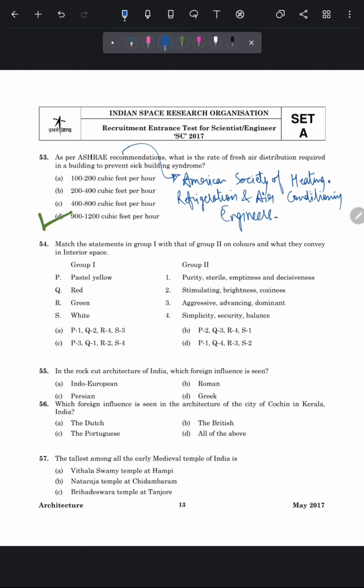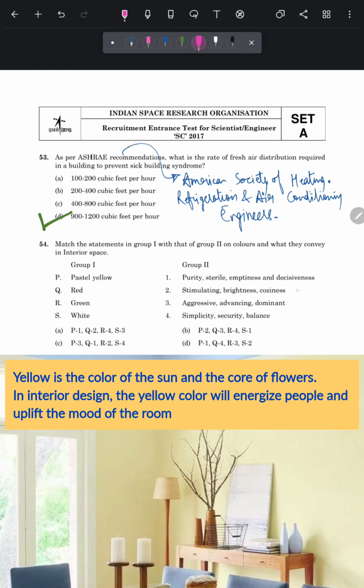Match the statements in group 1 with that of group 2 on color and what they convey in interior spaces. So in this question, in group 1, there are 4 color names given, and we have to just tell what these colors convey or feel in an interior space. So pastel yellow color represents stimulating brightness and coziness.